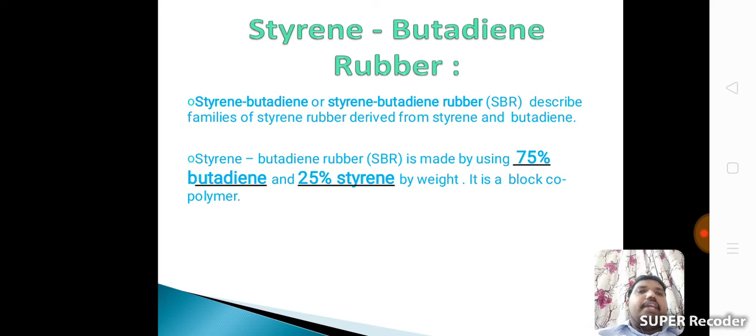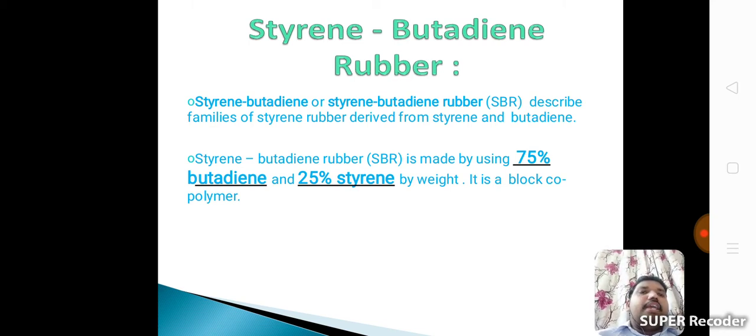Styrene butadiene rubber describes families of synthetic rubber derived from styrene and butadiene.